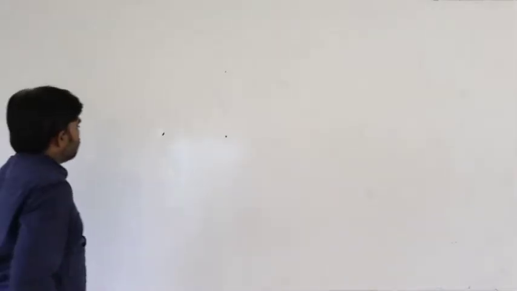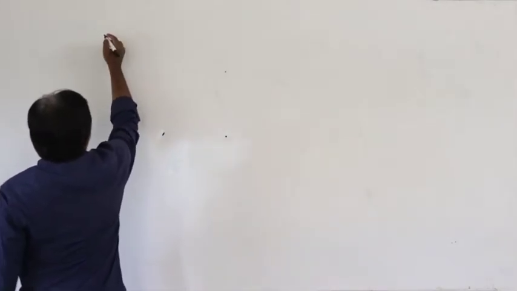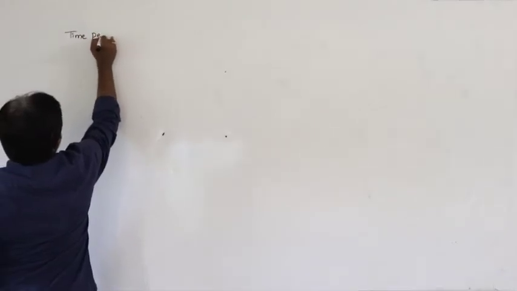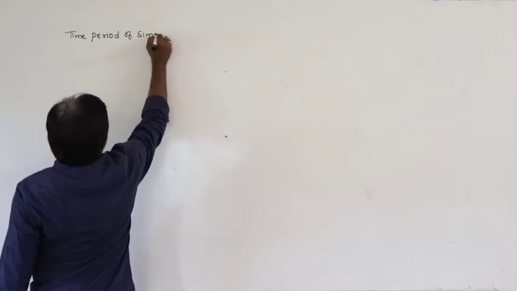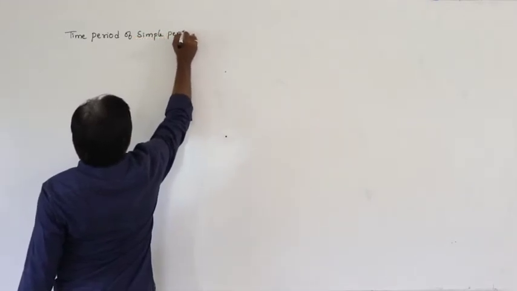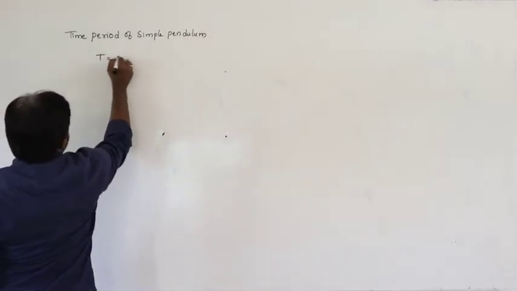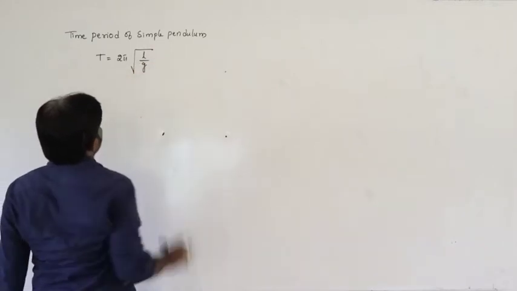How much slow or how much fast it is, let us see here. The time period of the simple pendulum T is equal to 2 pi under root L by g.